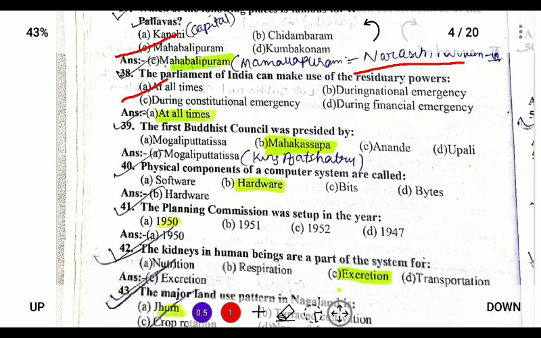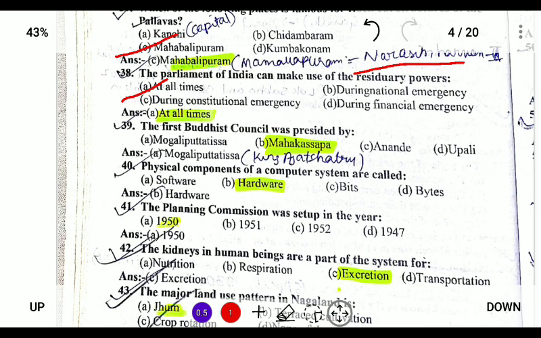Next, the first Buddhist council was presided over by Mahakasapa, not Mogaliputra Tissa. He presided over the second. Mahakasapa presided over the first Buddhist council, and it was started under the patronage of King Ajatasattu in 483 BC, if I believe.